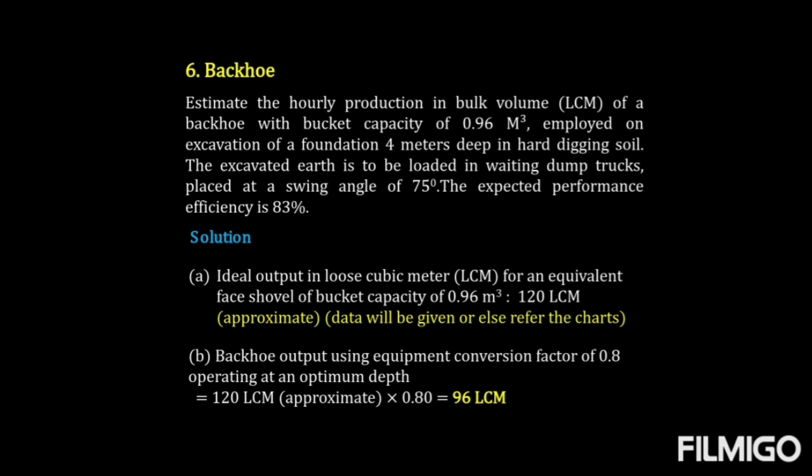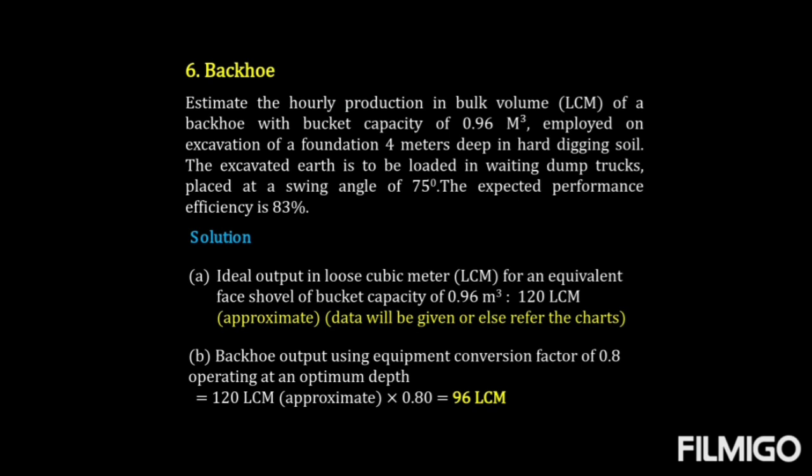So we are supposed to calculate the ideal output in loose cubic meters for an equivalent face shovel of bucket capacity 0.96 m³. Since the bucket capacity of 0.96 m³ is given to us, we get the ideal output from the tables, which is 120 loose cubic meters, approximately.